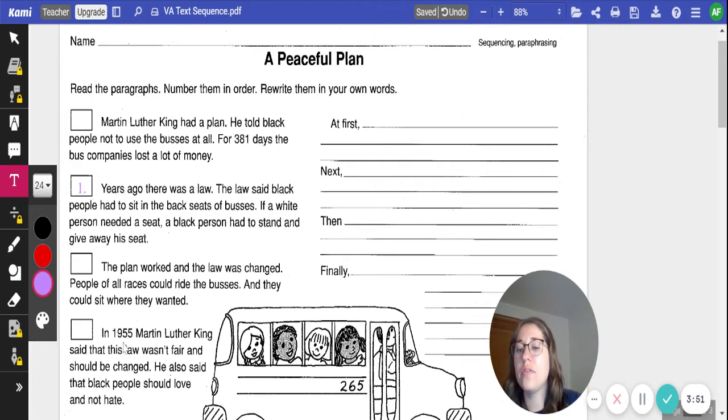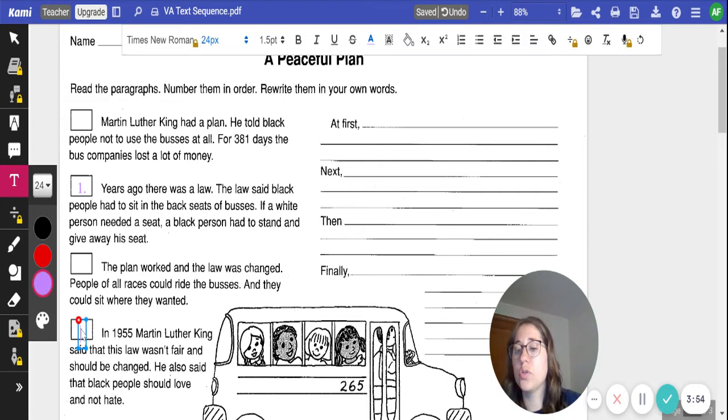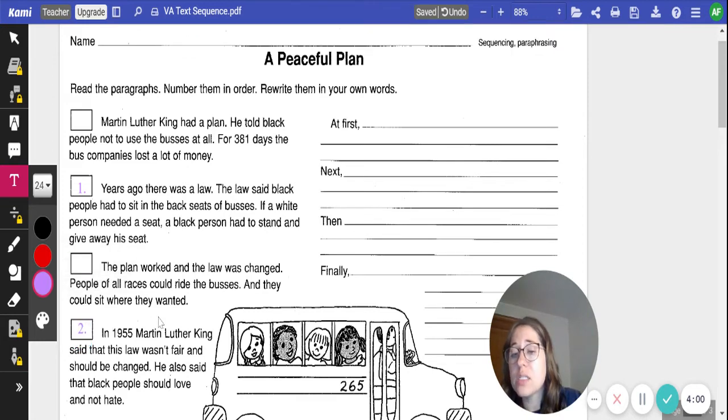Our second paragraph would be in 1955, Martin Luther King said that this law wasn't fair. So first we have a law. Next, Martin Luther King is going to say that this law isn't fair. So it's making a connection that Martin Luther King sees that law that says Black people have to sit in the back of the buses, and he says that that law isn't very fair.